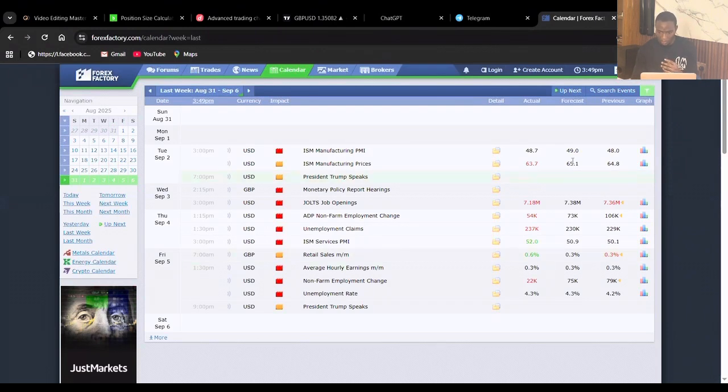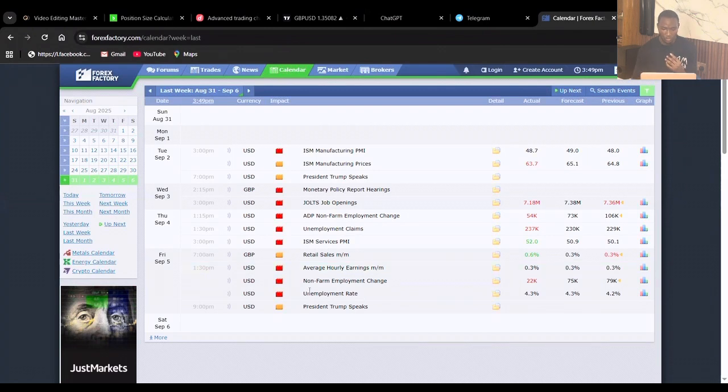These are the information that is available. We have the previous, we have the forecast, and we also have the actual. Before the actual is released, we have the previous and forecast to work with. As you can see, we have average hourly earnings per month. The previous is 0.3 and the forecast is also 0.3. It simply means we are expecting a stable market condition.